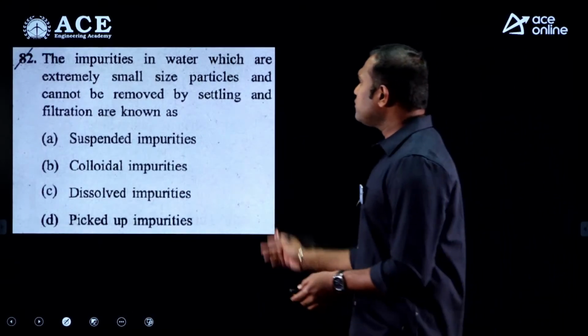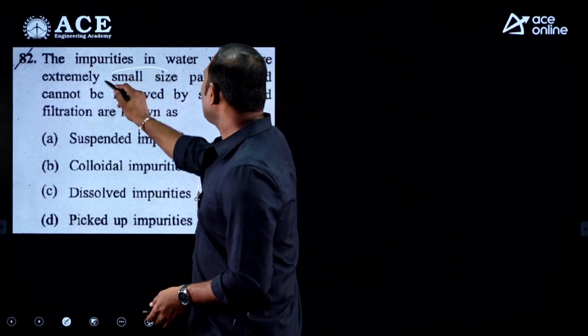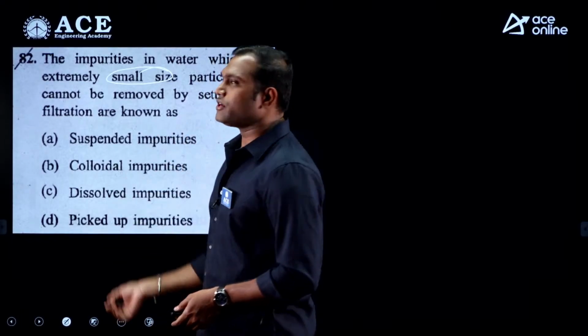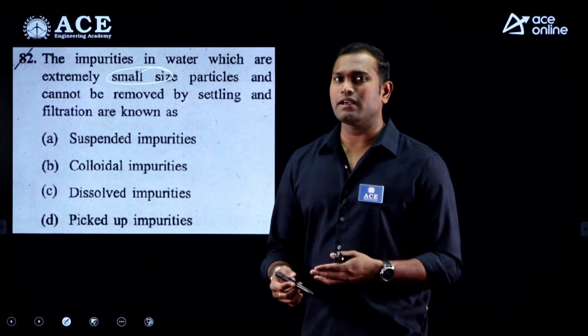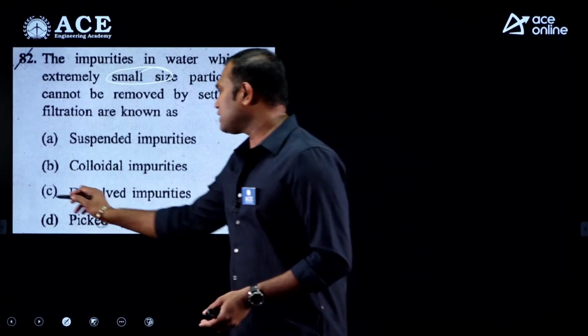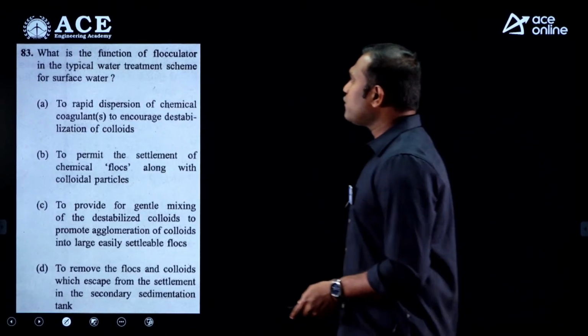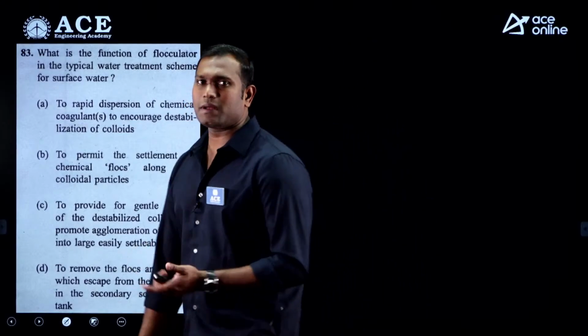Next, the impurities in water which are extremely small in size and cannot be removed by settling and filtration. Whatever impurities cannot be removed by filtration or suspension are nothing but dissolved impurities, option C. Next, what is the function of the flocculator in the typical water treatment scheme? What is the purpose of the flocculator?